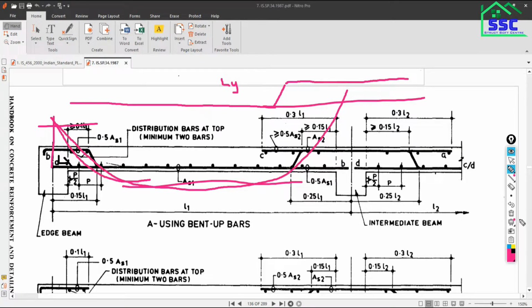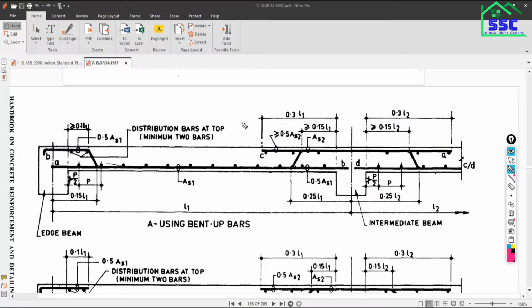Okay, so that bent up will be what? Up to that curtailment spacing, up to what? 0.3 L1. The reinforcement on this side will be up to this point, and from this side this reinforcement will be up to this point. Is that okay?